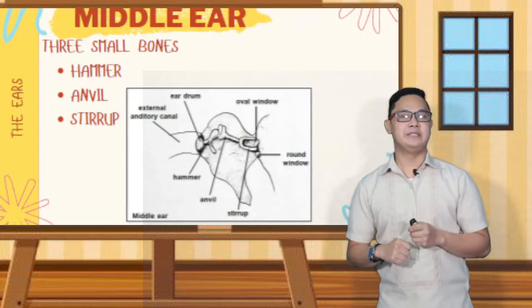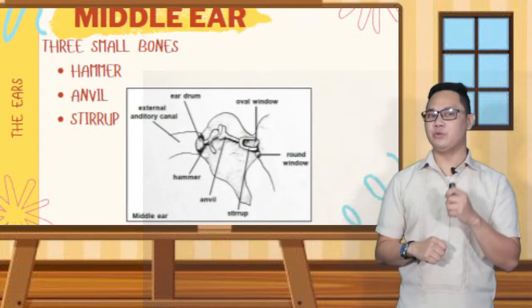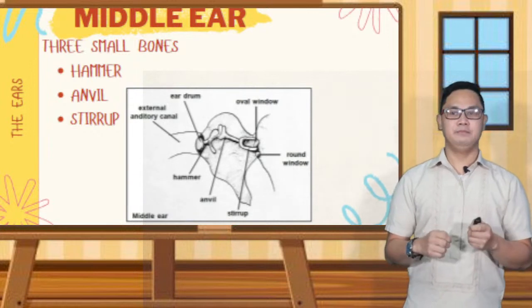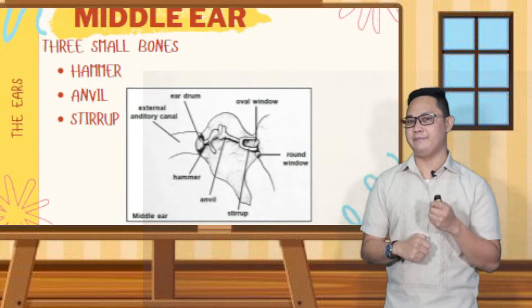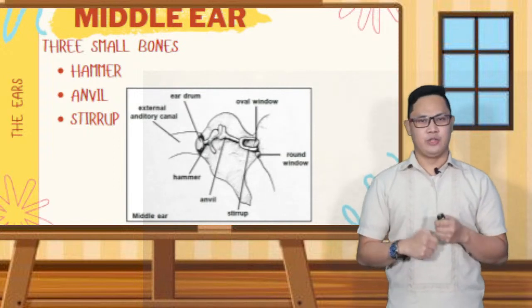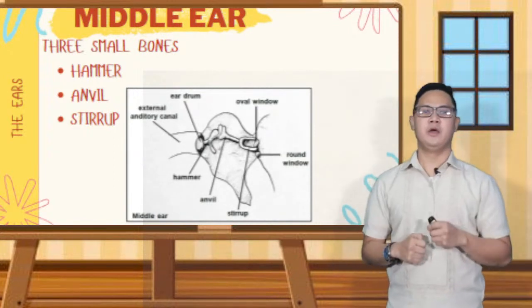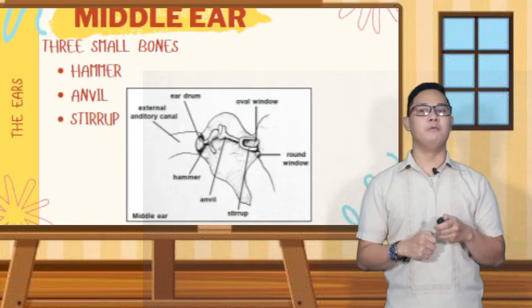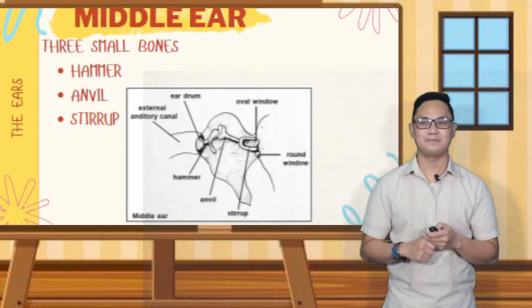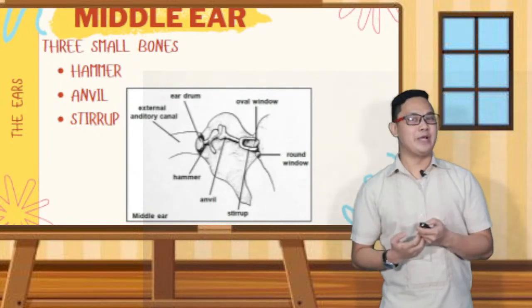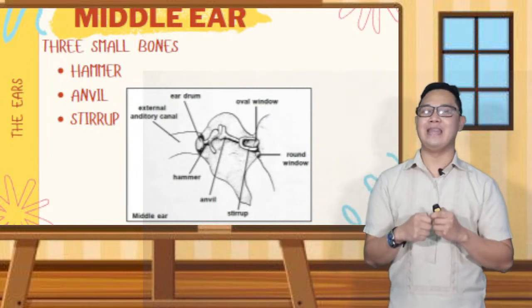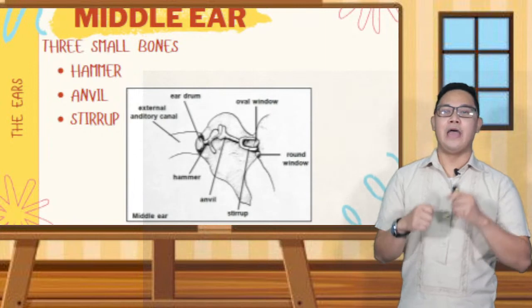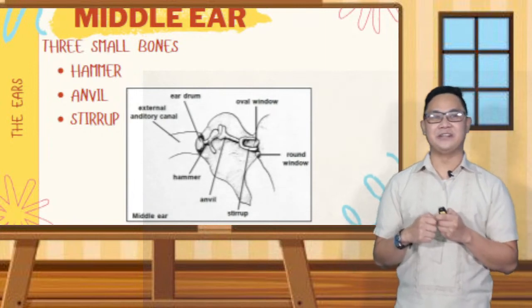This bone is in between the hammer and the stirrup. And number 3 is the stirrup, or stapes. This bone is attached to a thin sheath of tissue or membrane called the oval window. When the vibration reaches the stirrup, it pushes in and out of the oval window and will begin the function of the inner ear.